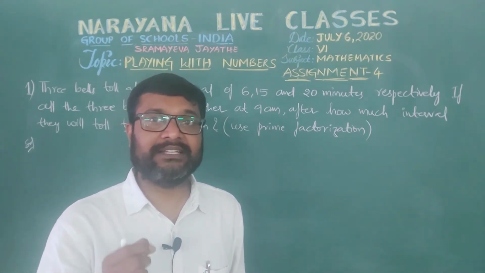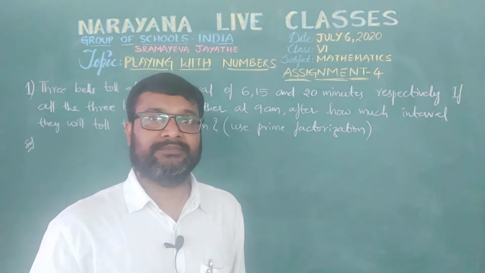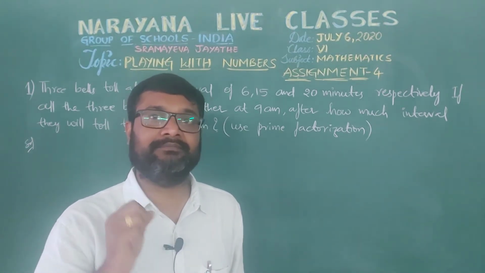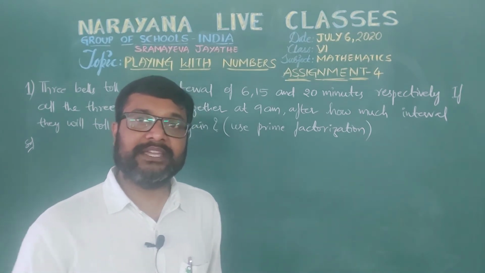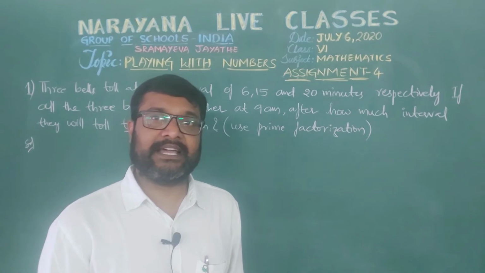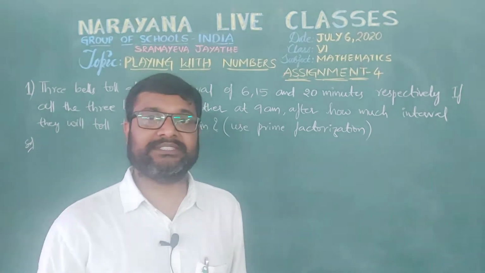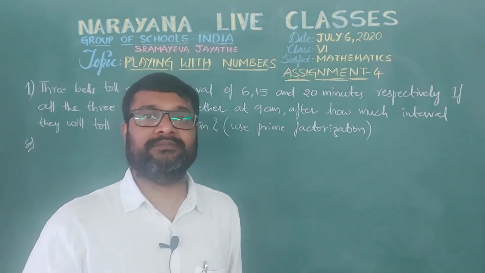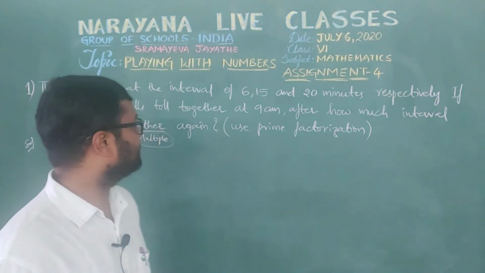So we need to find that common time, that is nothing but least common time. So being together, we need to take it as multiple. That is nothing but the least common multiple, LCM, isn't it?